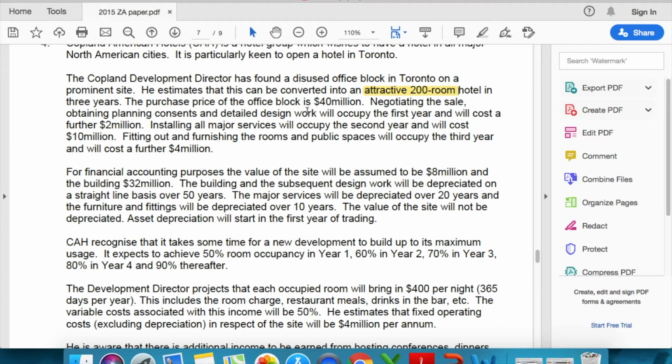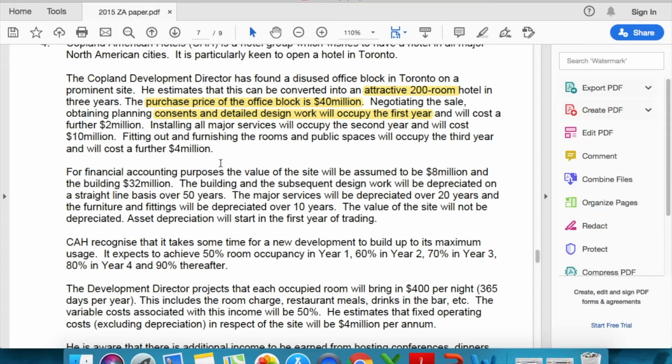The hotel opens in 3 years. The purchase price of the office block is 40 million. Negotiating the sale, obtaining planning consents and detailed work will occupy the first year. Now, a lot of students get confused that if the purchase price is 40 million, why is a portion of the design work coming in the first year? Annual cost of a further 2 million. Installing major services will occupy the second year. Annual cost 10 million. Fitting out and furnishing the rooms and public spaces will occupy the third year and will cost a further 4 million.